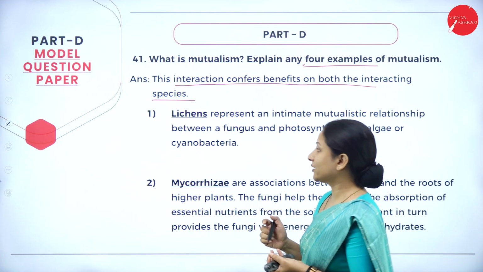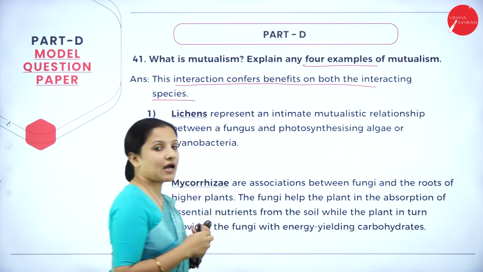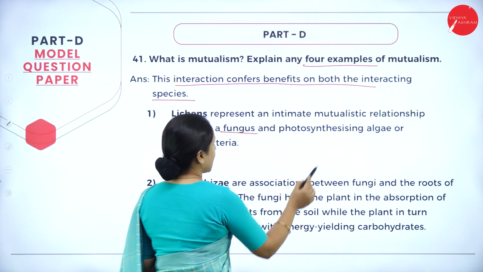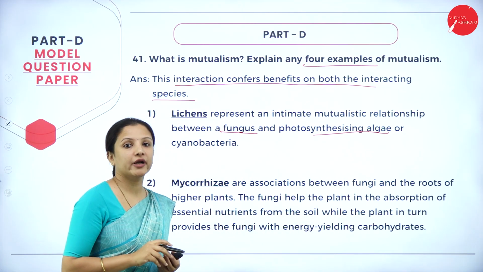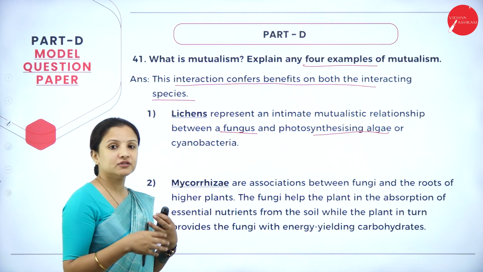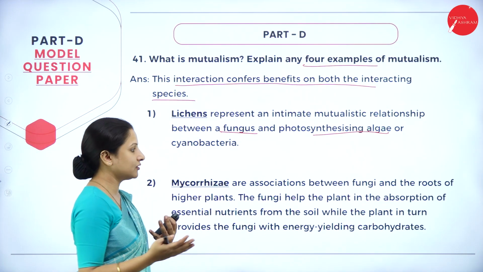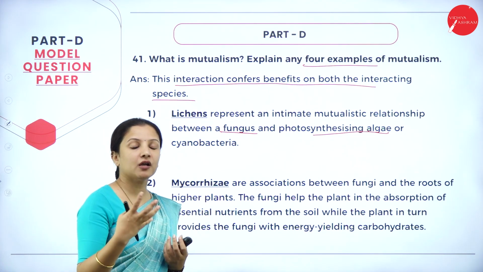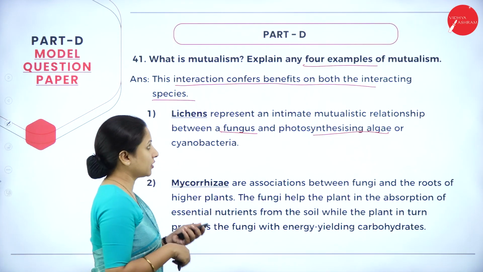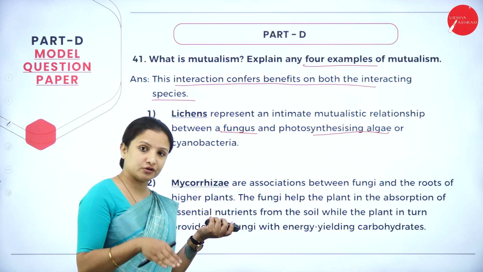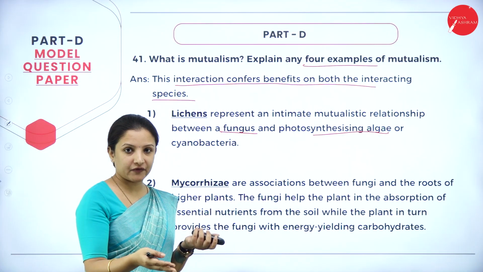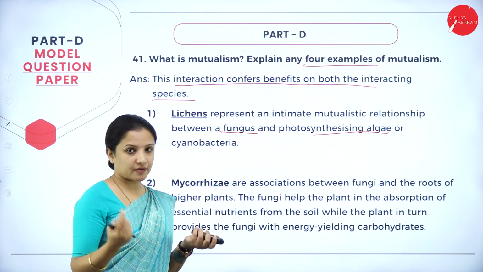So one of the best examples that we can take is lichens. Lichens have a close symbiotic or mutualistic relationship between the fungus and the photosynthesizing algae, that is the phycobiont and the mycobiont component of the lichen. Next is mycorrhiza. Mycorrhiza have a close association with the roots of higher plants such as pines. And these mycorrhiza help in absorbing phosphorus or other mineral nutrients at a faster rate from the soil. So that is one of the examples wherein the mycorrhiza is also benefited because the roots provide a home for the mycorrhiza, and the plant is also benefited because it can derive more phosphorus from the soil.